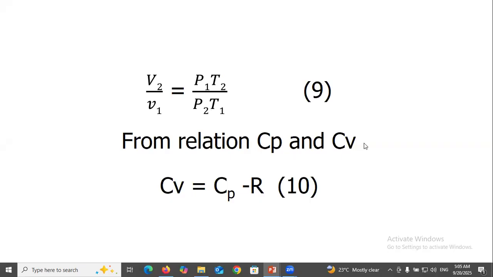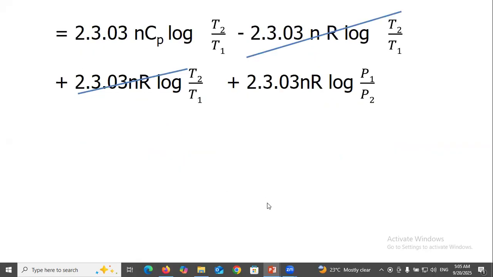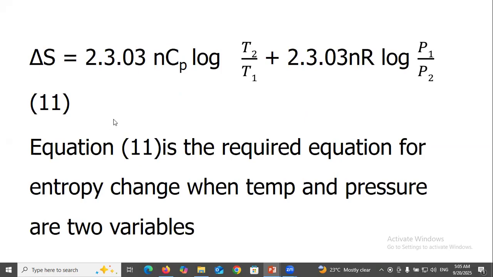From the relation of Cp and Cv, Cv equal to Cp minus R. Substituting the Cv and V2 over V1 in equation 6, delta S is equal to n (Cp minus R) ln T2 over T1 plus nR ln P1 T2 over P2 T1. That is 2.303 n (Cp minus R) log T2 over T1 plus 2.303 nR log P1 T2 over P2 T1. Delta S equal to 2.303 nCp log T2 over T1 plus 2.303 nR log P1 over P2. Equation 11 is the required equation for entropy change when temperature and pressure are the two variables.